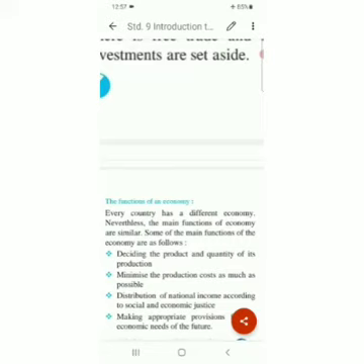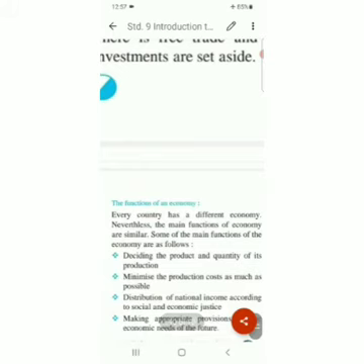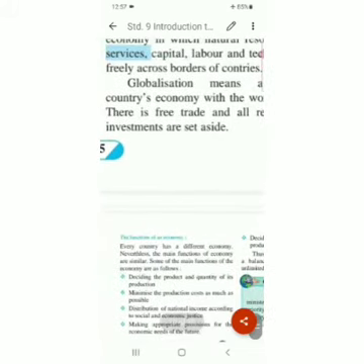So the government or the economists, whoever are there, they have to decide the product and the quantity of its production. Then second is minimize the production costs as much as possible. Production cost is in the hands of government. Minimize the production cost. Okay.